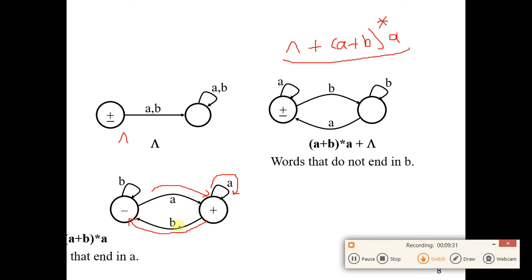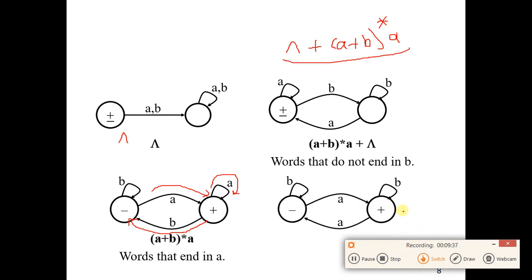Next we see another FA, and you have to guess what it does. Just take some time to guess that. However, I give you the hint that whenever you read letter A, your state is changed. You move to the accepting state or to the starting state. The letter B doesn't make any difference.